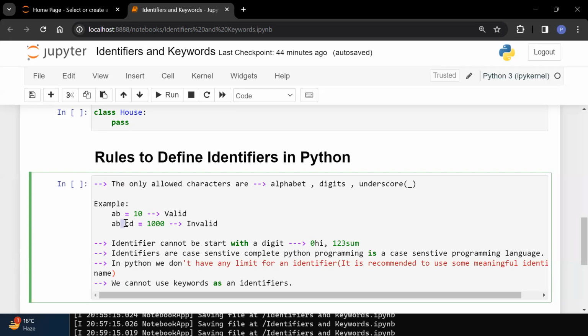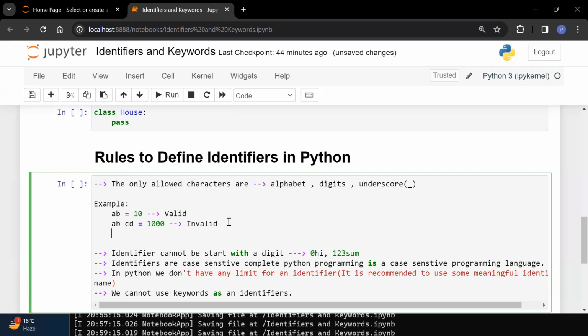We cannot use space. We cannot use a special character. If I am writing something like $CD, is it a valid identifier? It is also an invalid identifier because the only allowed characters are these three. You cannot use anything else. Only three things are allowed.